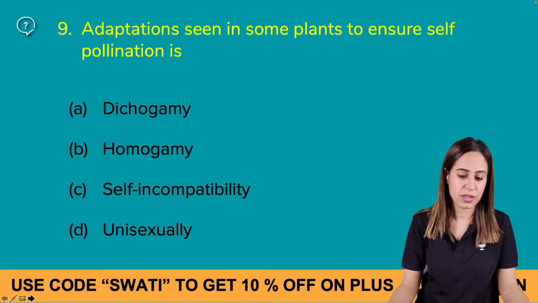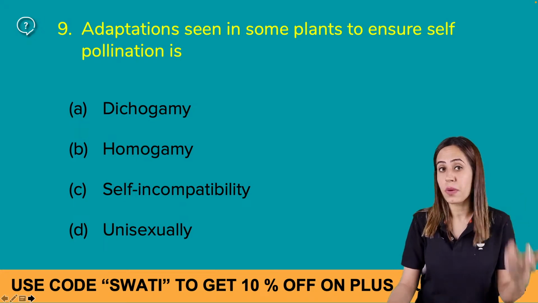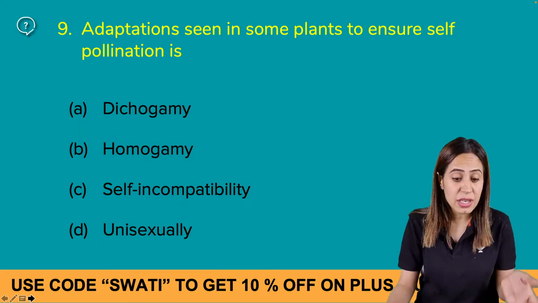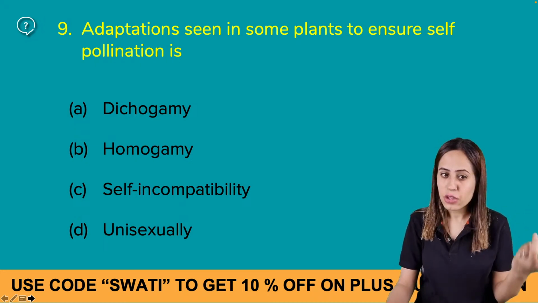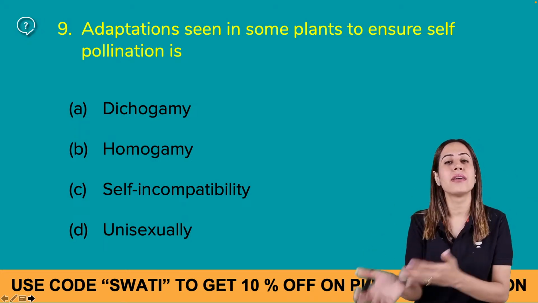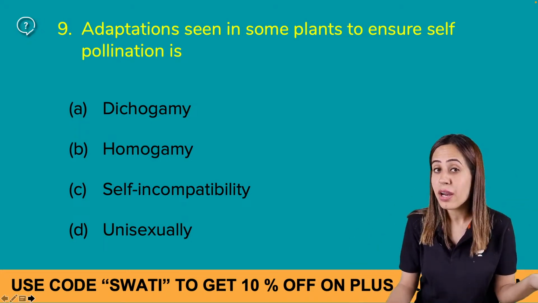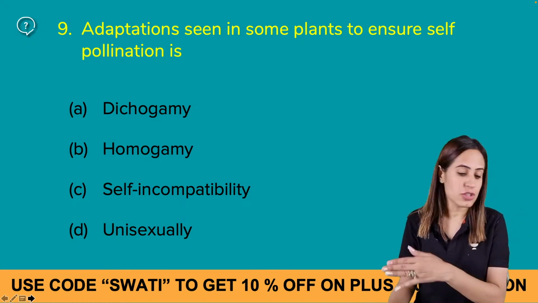Let's go, next question. Adaptation seen. This question is a very, very important question which can be asked in the NEET examination. Okay? It's related to pollination. And you know what is pollination? It's transfer of the pollen grains from the anther to the stigma. It can be of the same flower, it can be of a different flower. So adaptation seen in some plants to ensure